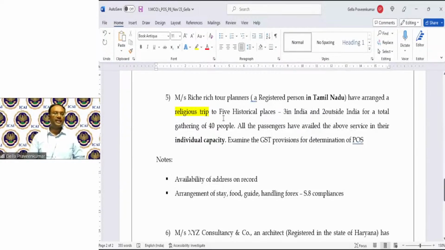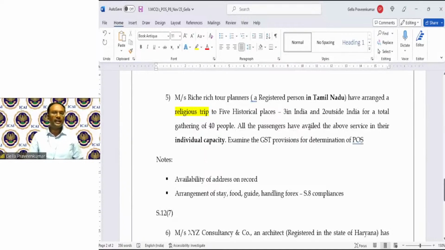So here, because it's a religious trip, I can call this an event. It is organizing a cultural or entertainment related activity. It's a cultural event, we can say, where there's Gana Bajana, where there are devotional aspects, a lot of things together. So, provisions of section 12, subsection 7 can be invoked.